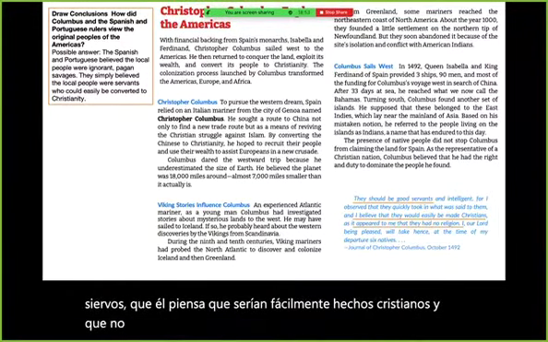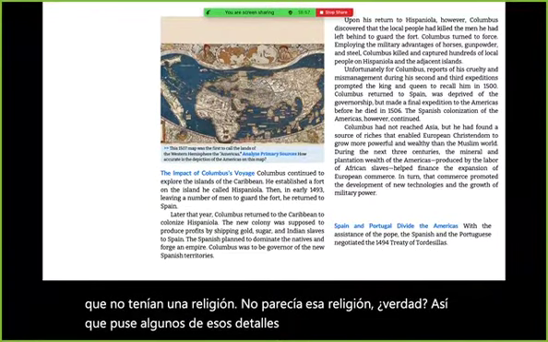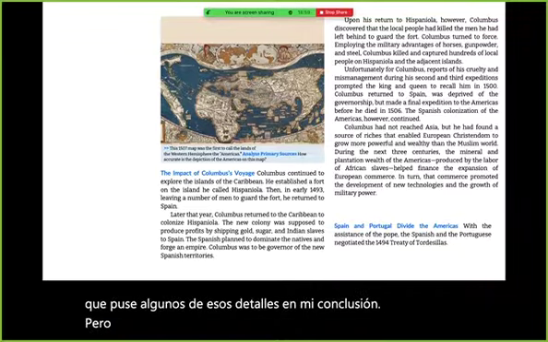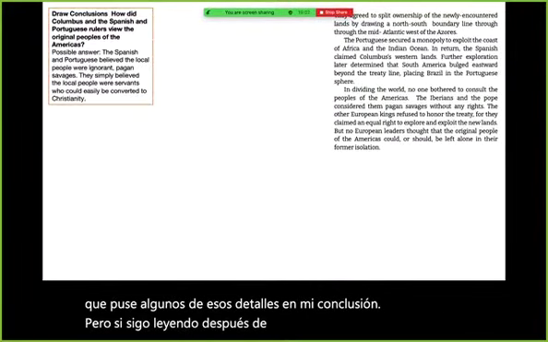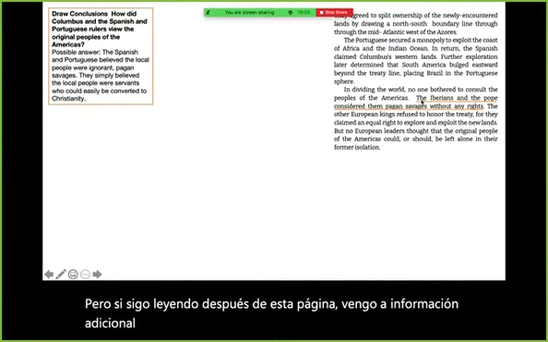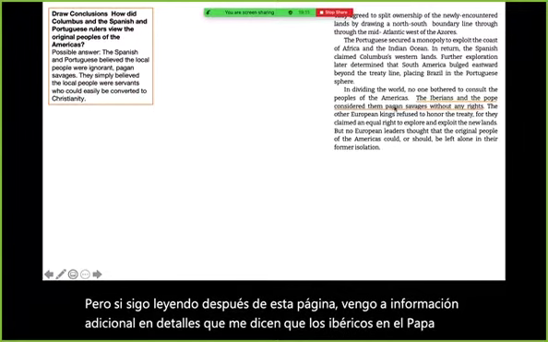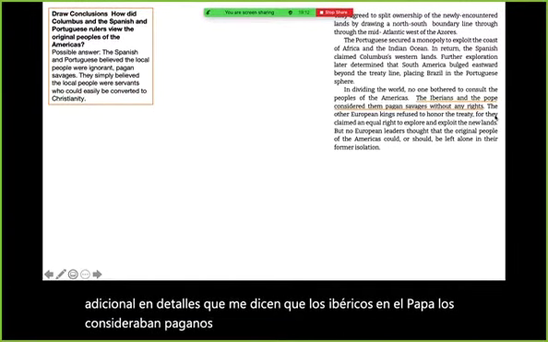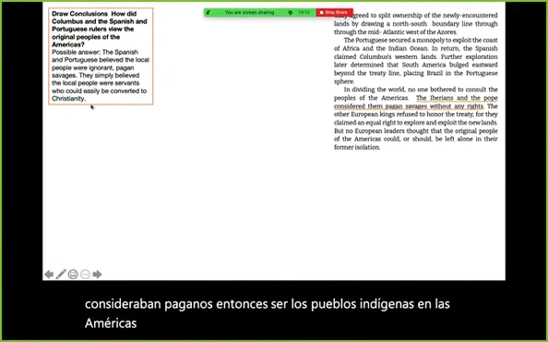So I put some of those details into my conclusion. But if I keep reading after this page, I come to additional information and details that tell me that the Iberians and the Pope considered them pagans, them being the indigenous people in the Americas, without any rights. So I also include that here in my response.